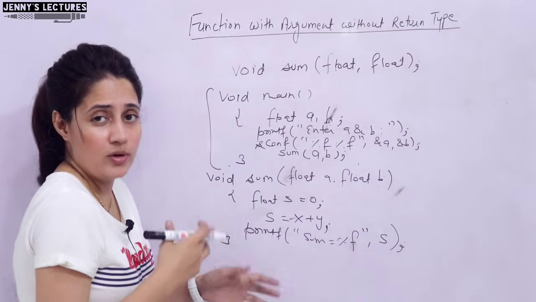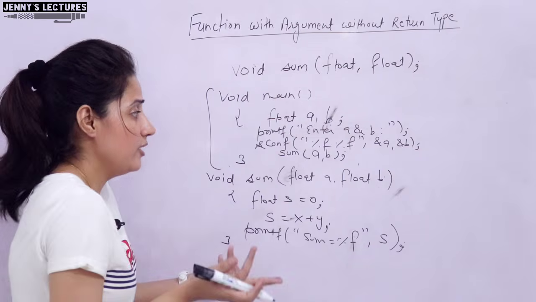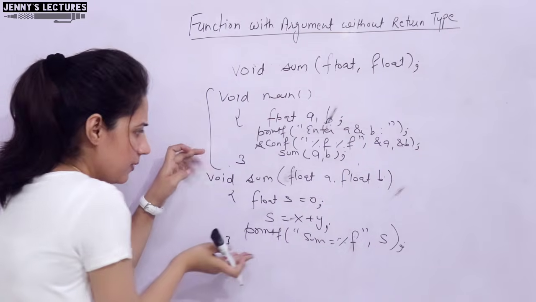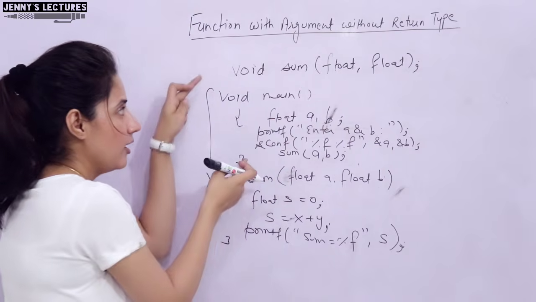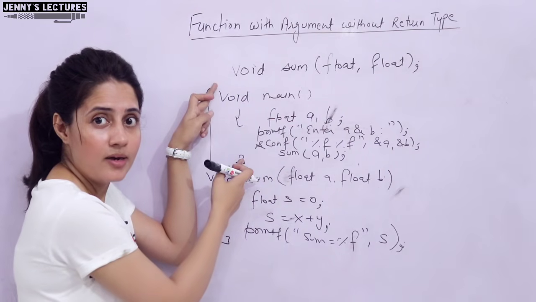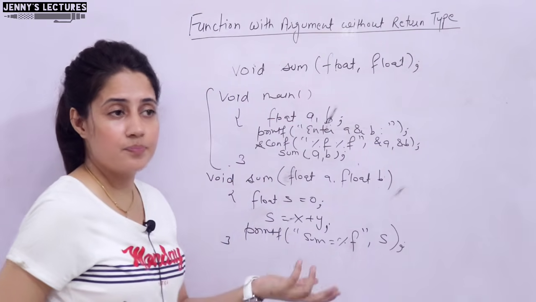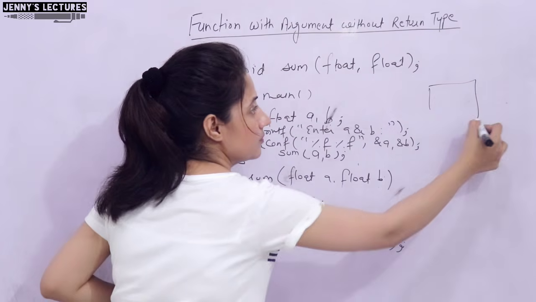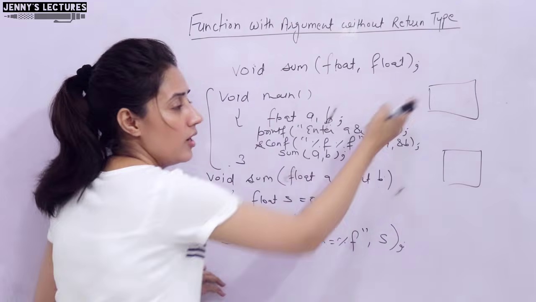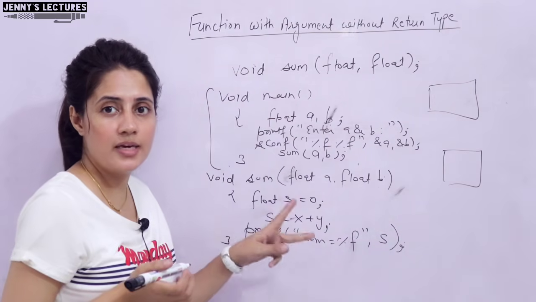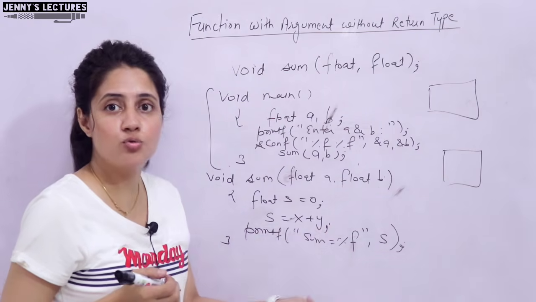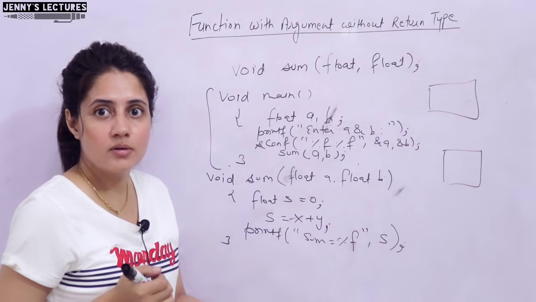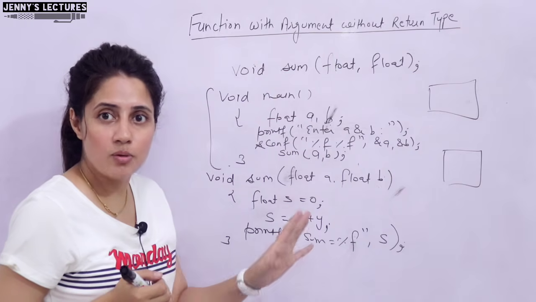It is not like you will get any error or any warning message. Why so? Because these a and b variables are local to this function, and these a and b are local to this main. Obviously, this is your house and this is your neighbor's house. In your house maybe two kids are named Rohan and Mohan, and in your neighbor's house also two kids, Rohan and Mohan. So is there any problem?